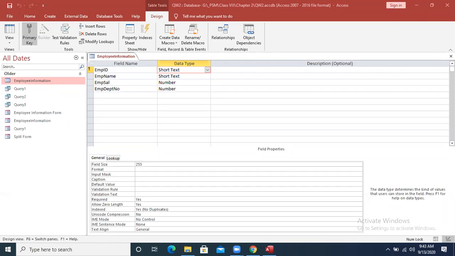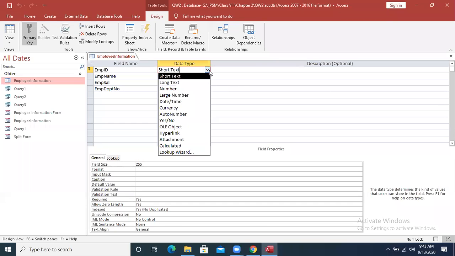Yes, Kamlesh Kumar. Can you see on your screen? Yes, sir. Kamlesh, what are the different data types? Can you tell me the names? These are already displayed in front of you.